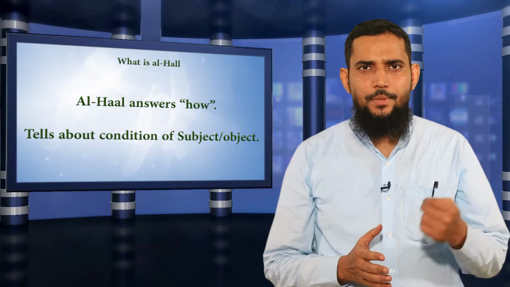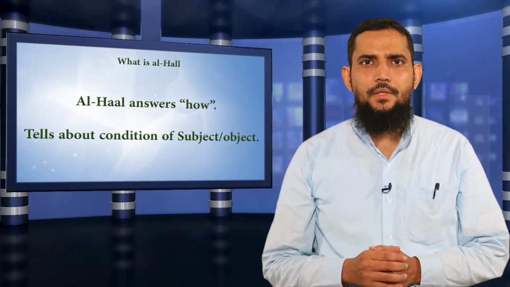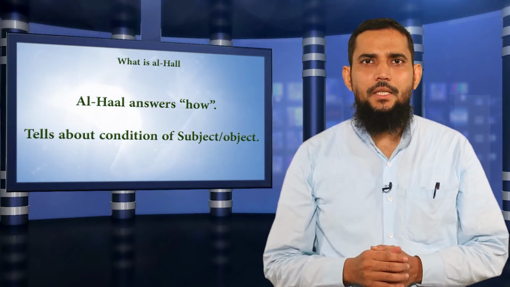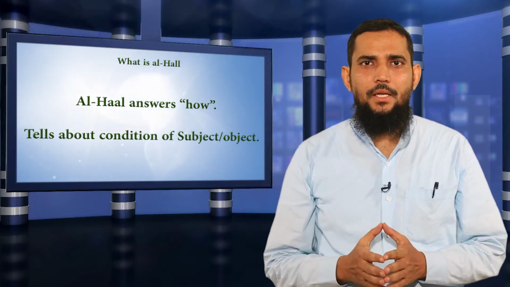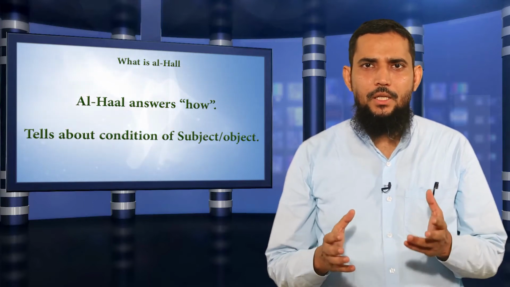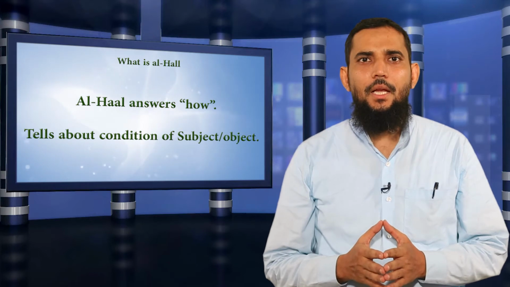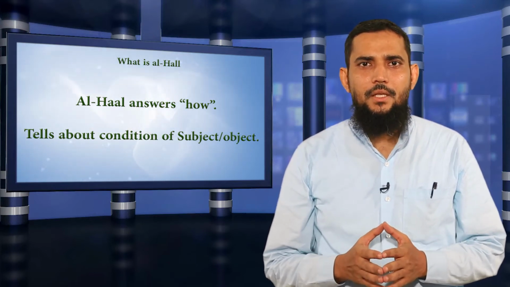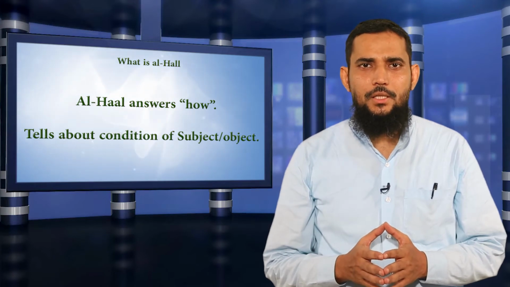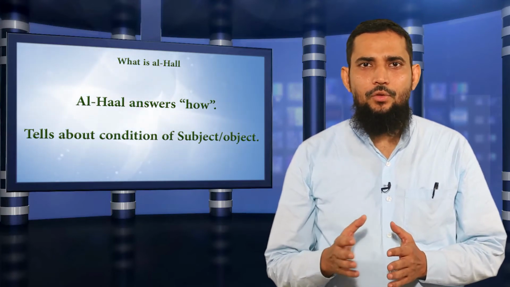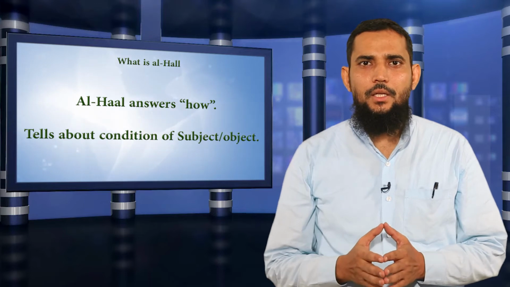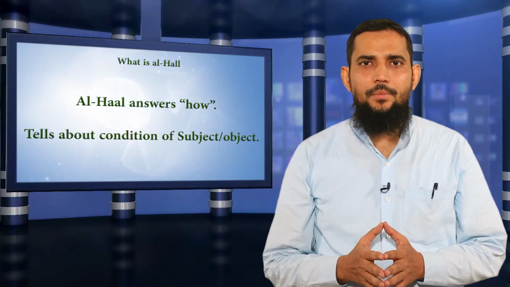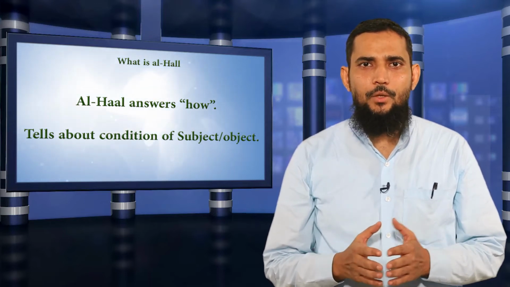The 2 purposes served by this hal: one is it tells about how, it answers how is the condition when something happened. And the second thing is it talks about the condition of subject or object. Sometimes individually, meaning only about subject, and sometimes together, subject and object both.